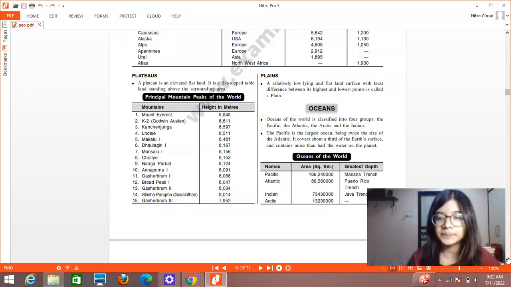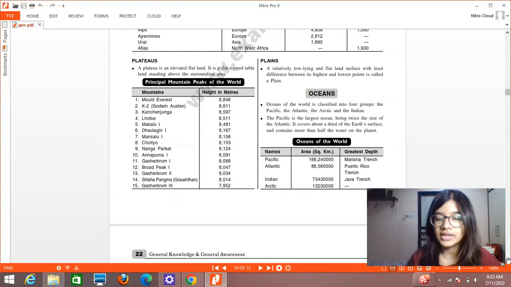So the greatest depth in Pacific Ocean is the Mariana Trench. In Atlantic, you have Puerto Rico. Indian Ocean, you have Java Trench. So this is very important. This table, like you need to remember the area is not important, but you need to remember the greatest depths, the names of the greatest depths of these oceans. For Pacific, Mariana Trench, which is very important. Atlantic, you have Puerto Rico Trench, and Indian, you have the Java Trench.